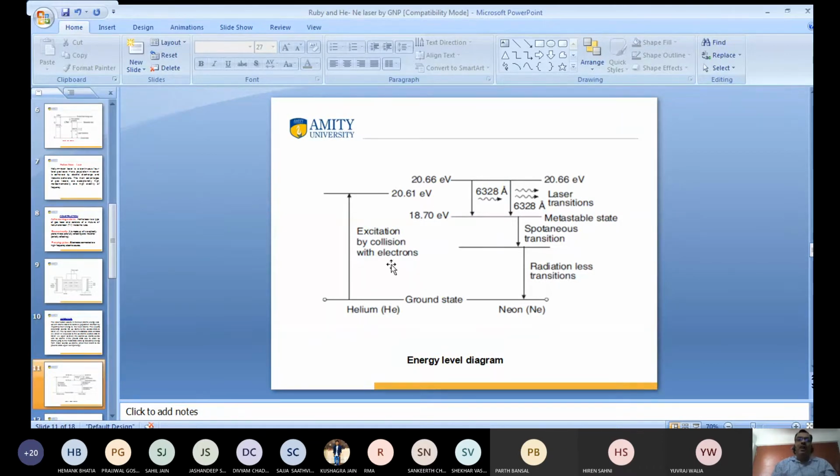Again, I tell you, in the case of the helium neon laser, we get a continuous beam of light. This is known as laser transition, the neon atom comes down, and this process is repeated.